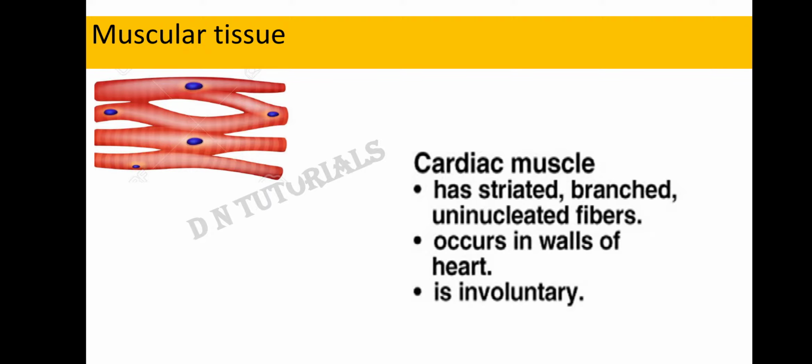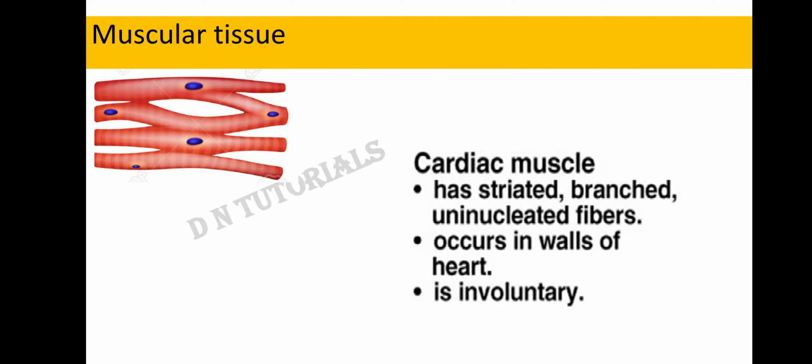So what is the key difference between the skeletal and the cardiac muscles? That is branching. Cardiac muscles are branched uninucleated fibers, and there is only one single nucleus in each fiber, whereas in the case of the skeletal muscle it was multinucleated.